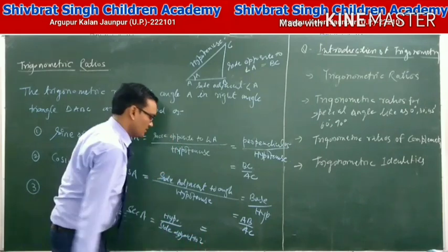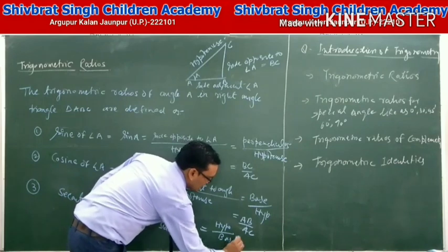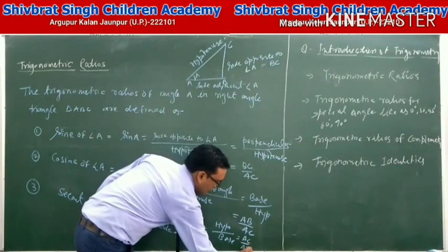That means hypotenuse upon base, that means AC upon AB.